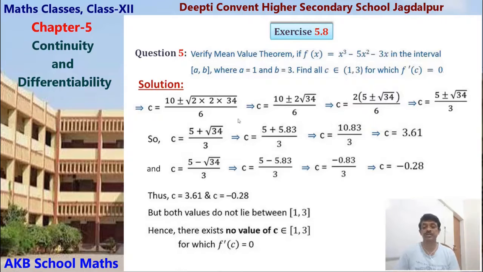Okay, so this was the question 5 of exercise 5.8. Here first of all we have to verify the mean value theorem and then find the value of c, but here there is no value of c for which f dash c equals 0. Okay, so this was the solution of question 5 of exercise 5.8.